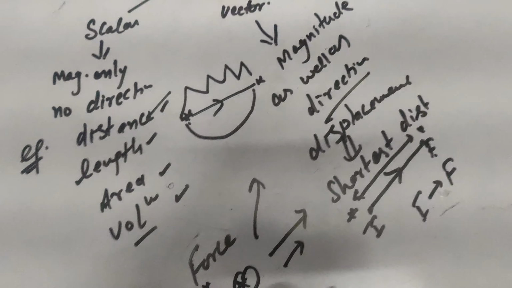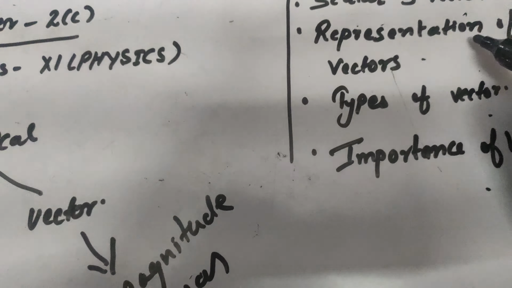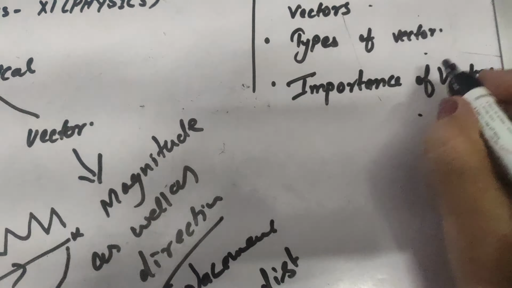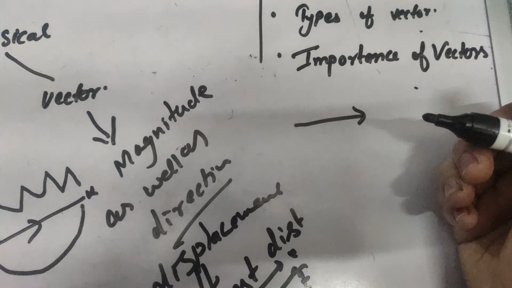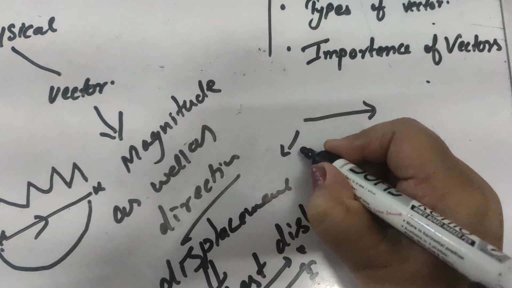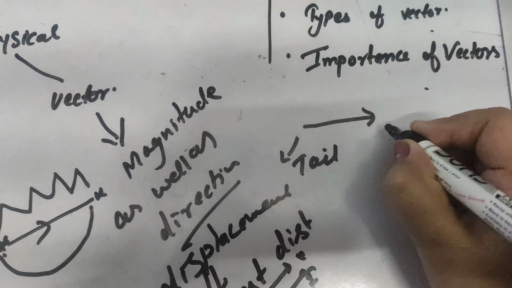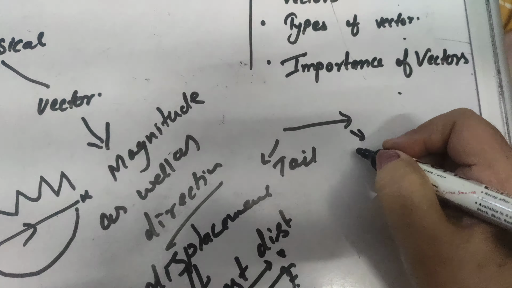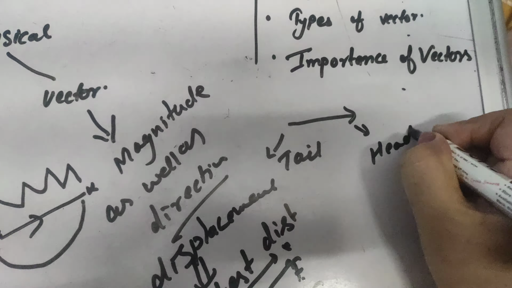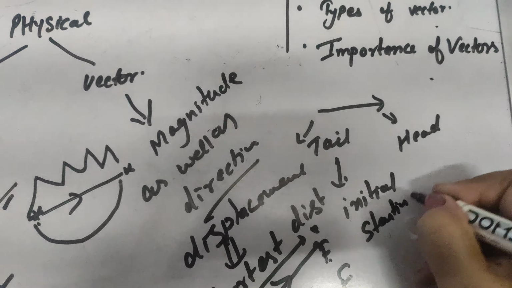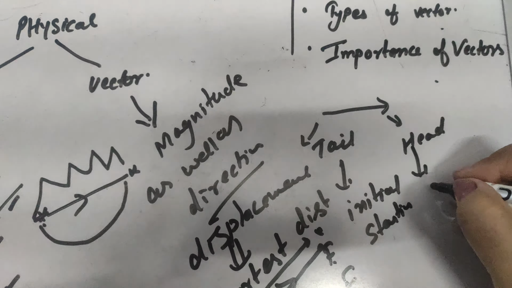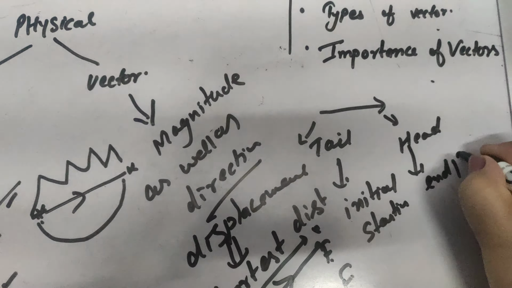Now the second point is representation of vectors. How do we represent a vector? A vector is always represented by an arrowhead over that physical quantity, where this point is known as the tail and this point is known as the head. The tail point defines the initial or starting point and the head point indicates the end point.